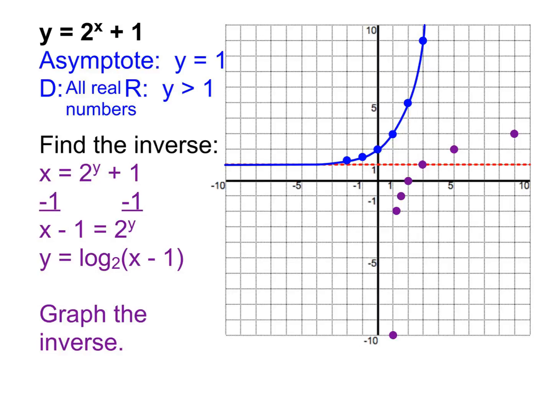All right, now one other thing that I plotted on this, I want to draw your attention to here. This point down here. Well, I wanted to know what was happening outside of this. So I went over here and grabbed this point, negative 10, 1. If I switch those coordinates, I end up at 1, negative 10. That tells me then that as I draw my curve in, that's where it's flattening out.